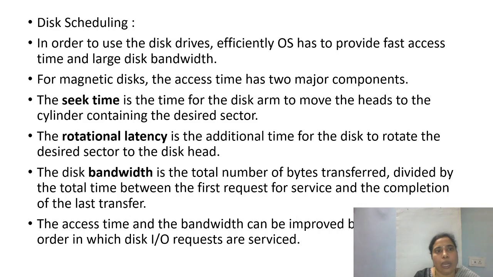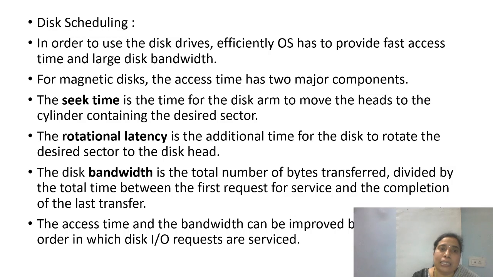Whenever there is a request from an application program to read or write data, along with the request it also gives how many sectors have to be read or written. All that information is provided as part of the system call. So whenever any disk scheduling has to be done, locating a particular sector is very important.